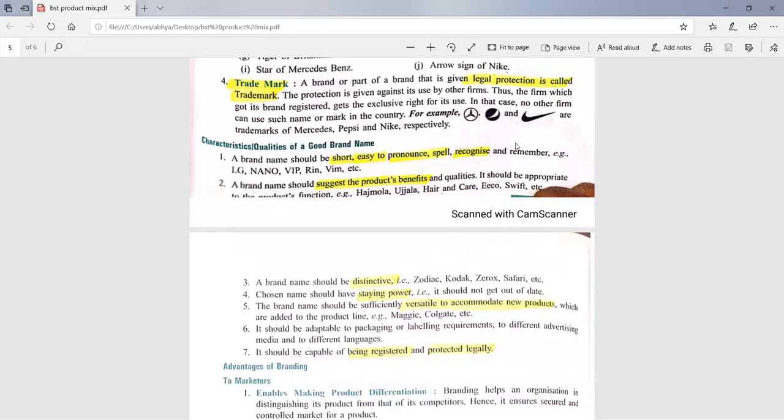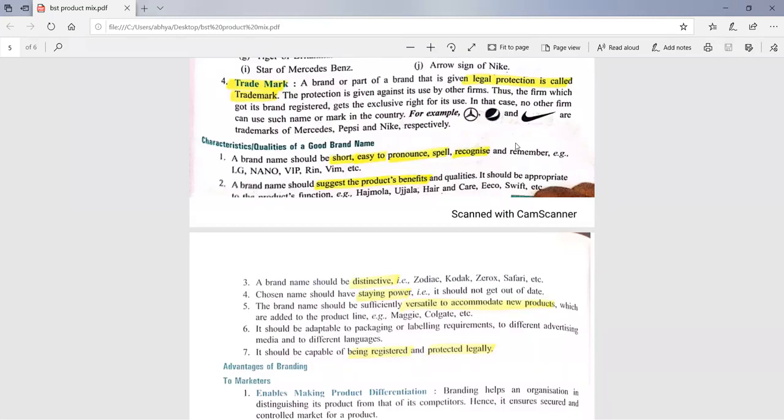Like Hair and Care, it is the name of a hair oil, so the oil which will give care to your hair. Swift means very fast, it is the name of a Maruti car. So whenever you put the name Swift, it means this car is very fast.